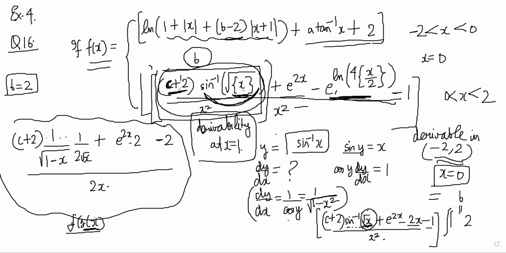So this part will vanish when c is equal to -2, which is what I was hoping for. So c is equal to -2 will make that sine inverse part itself vanish, and the function will become a much simpler function, which is just e power 2x minus ln 4x by 2. And notice that here this fractional part is actually not a problem because x by 2 ranges from where to where?